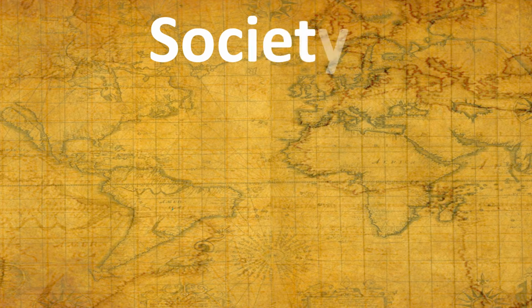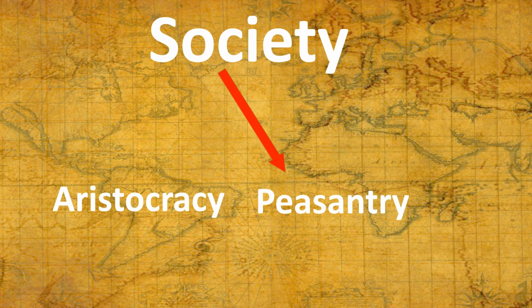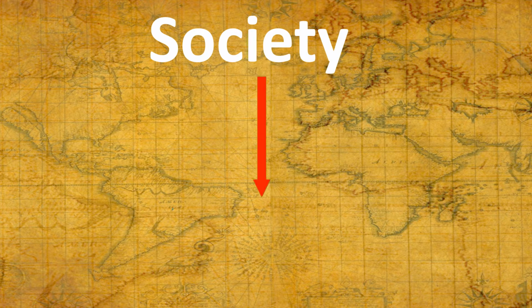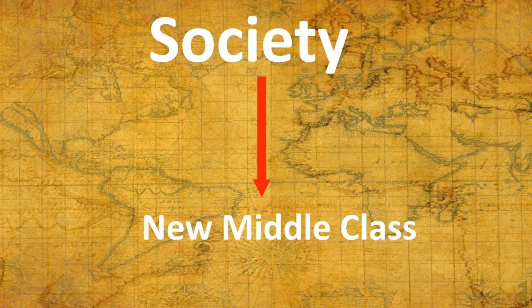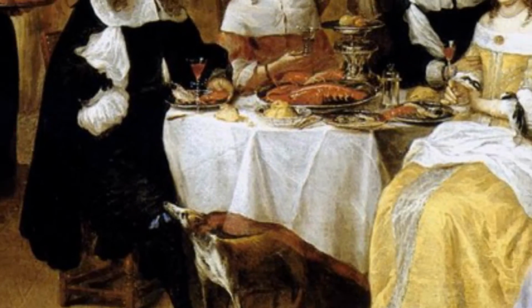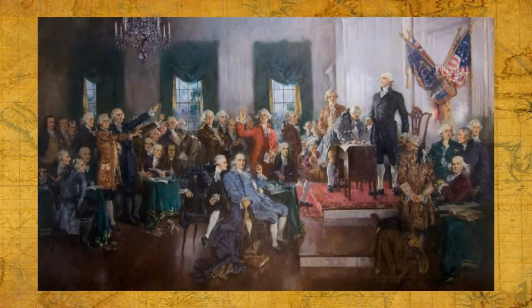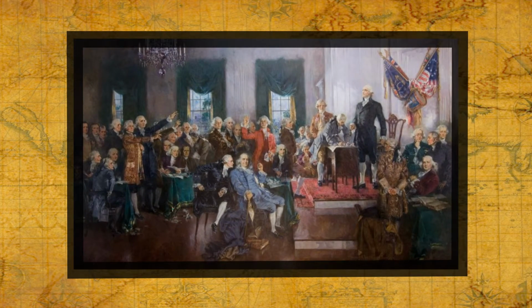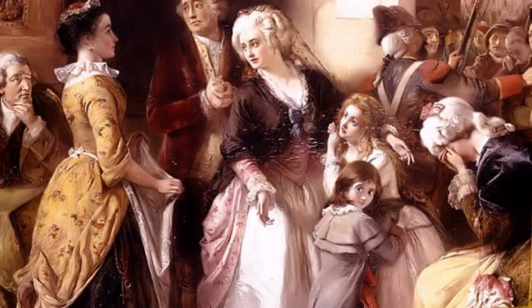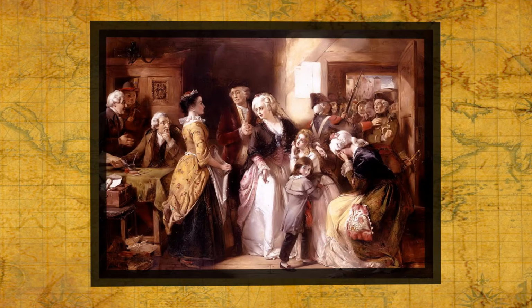European society was divided into two classes: the aristocracy class and the peasantry class, and later into another class, the new middle class. Who are aristocracy class people? They are people with a small population who had all rights like voting. They were treated as high class, dominating socially and politically. They had landlords, and aristocracy people spoke the French language.